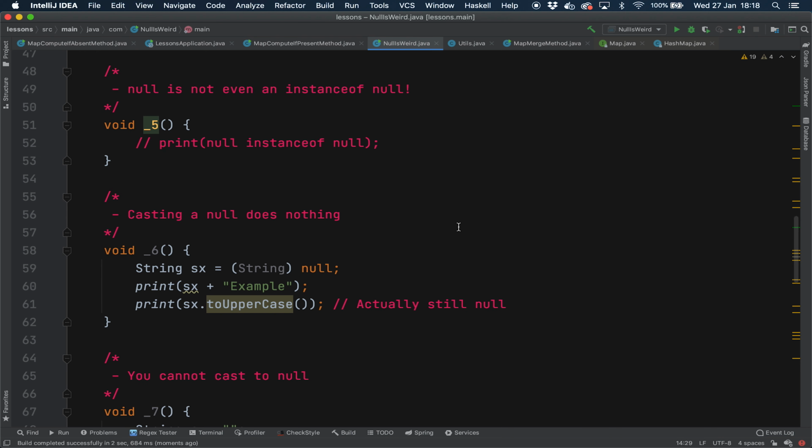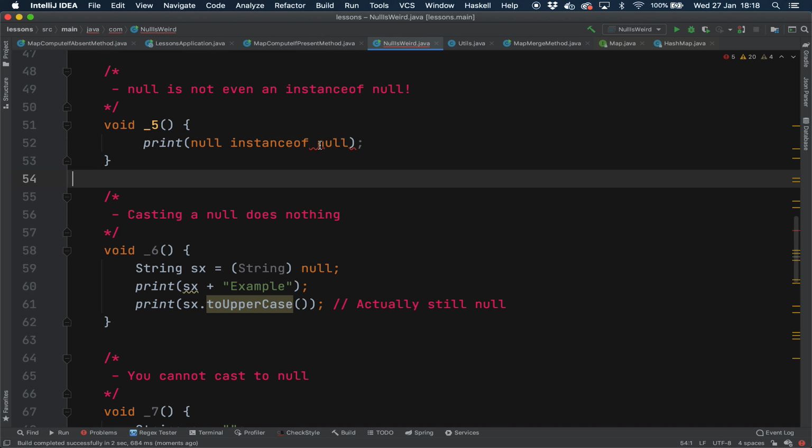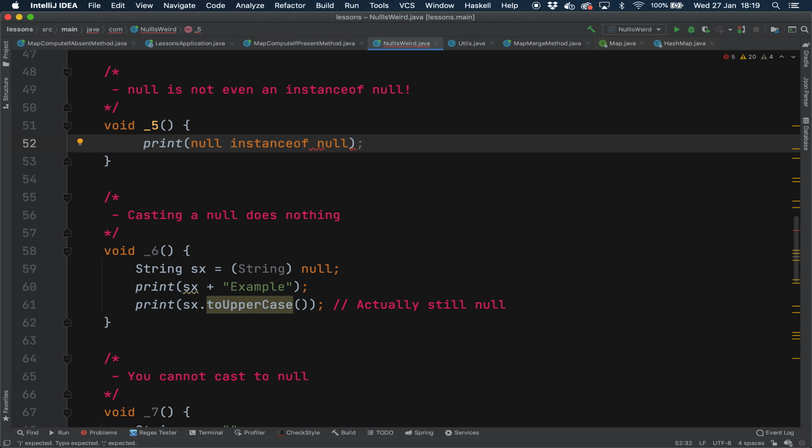Okay, now let's take a look at weird fact number five. Null is not even an instance of null. In the previous item, we saw that null isn't an instance of any class type, but what about null being an instance of null? Surely this must be true. Well, unfortunately, we can't even check because it just errors. You get a compiler error, you cannot even run this. So null, despite, as we saw earlier, having a special type, is not in fact an object, and it's not an instance of even null. So that's weird fact number five.